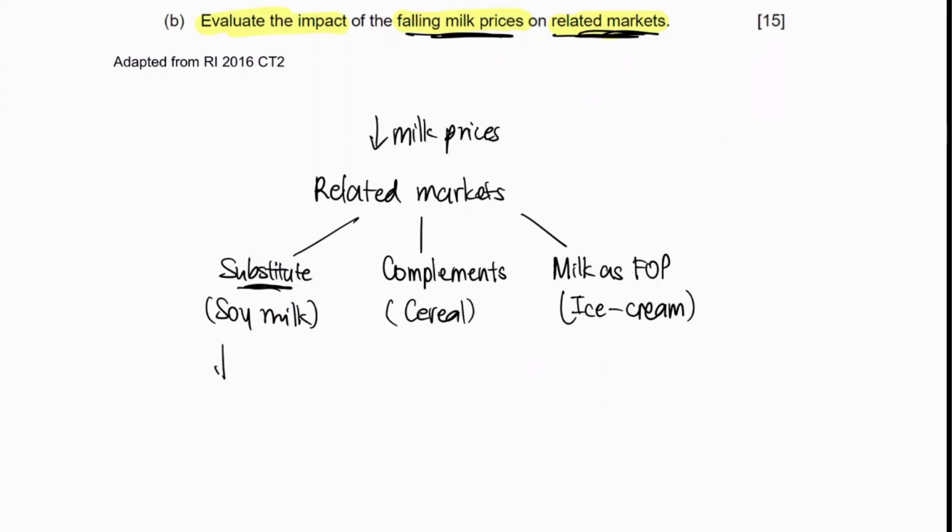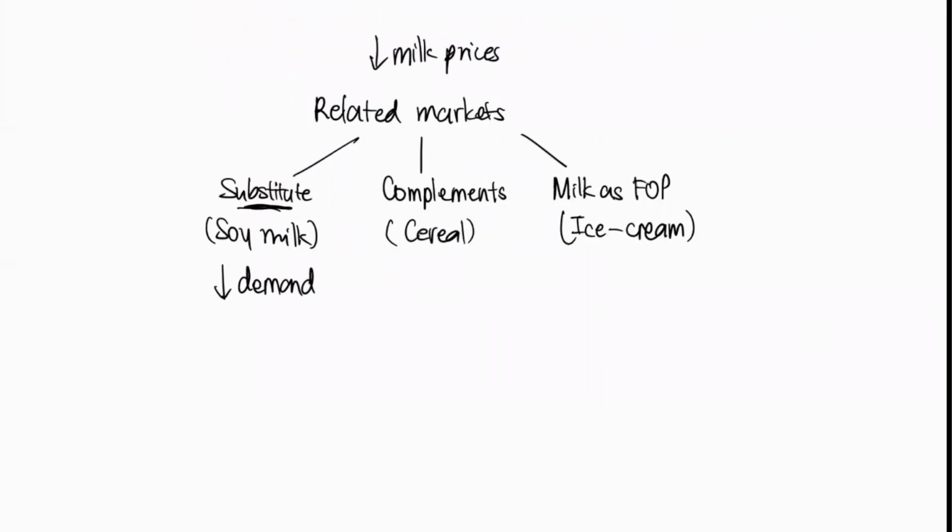So in this case, demand for milk substitutes will fall. And for the elasticity concept, we could always use the XED because these are substitutes, and cross elasticity of demand will always help to measure the impact of the decrease in demand. Okay. And for complements, of course, it's the opposite. When the prices of milk fall, there's an increase in the quantity demanded for milk. So in that case, there will be an increase in demand for the complements. And of course, same thing, we can use XED for this.